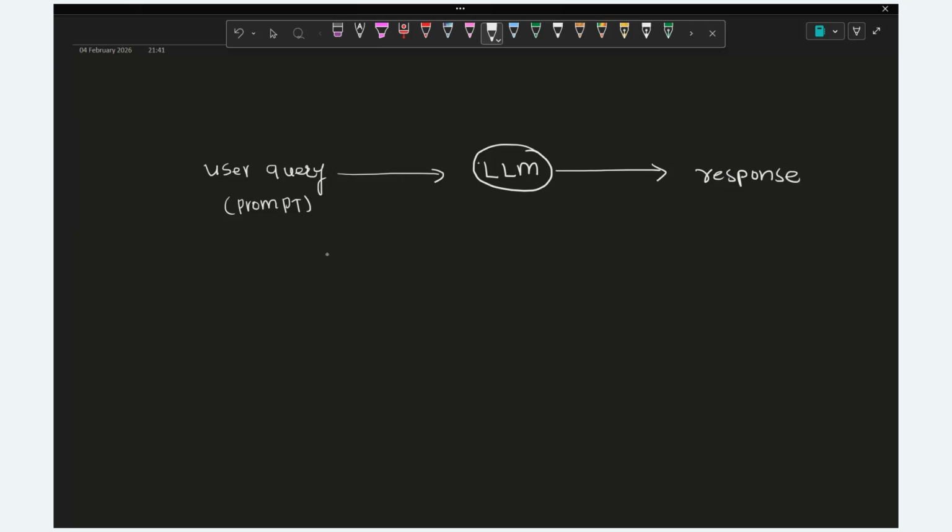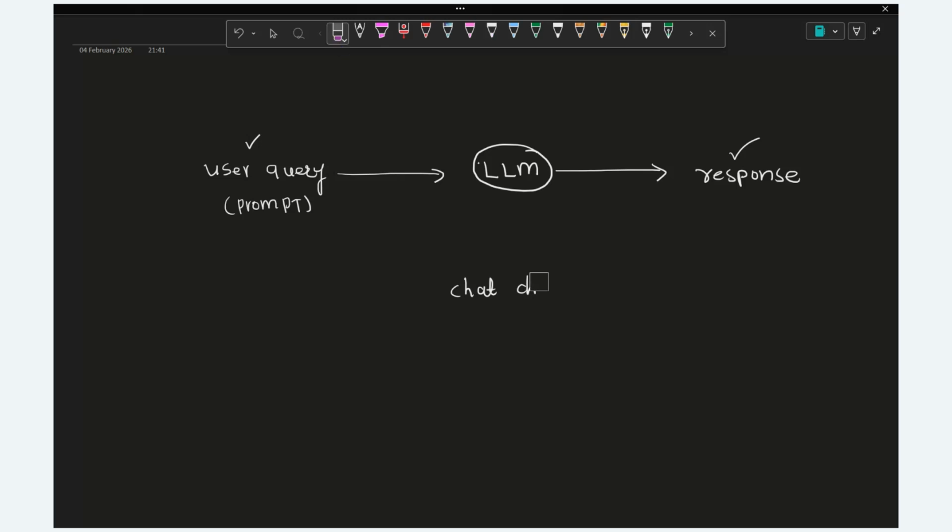Okay, let's suppose we are asking, what is the capital of India? It is going to give the answer as New Delhi. So whenever we ask a user query, it is going to complete that user query, meaning we get the response to the user query. This is called chat completion. For that purpose, we call it chat completion.